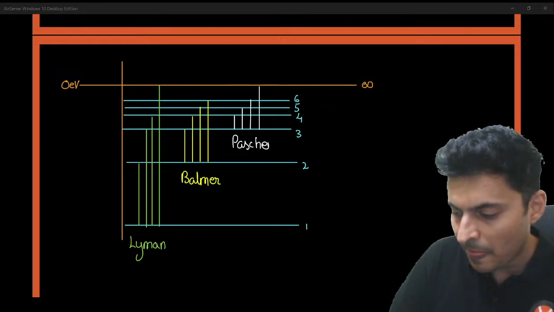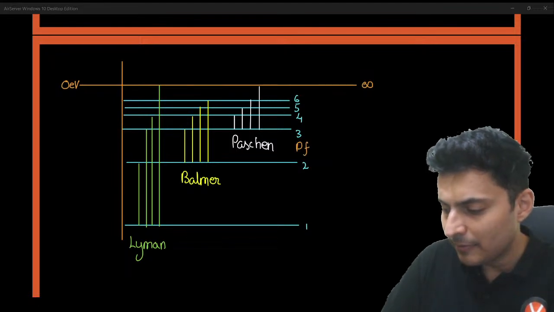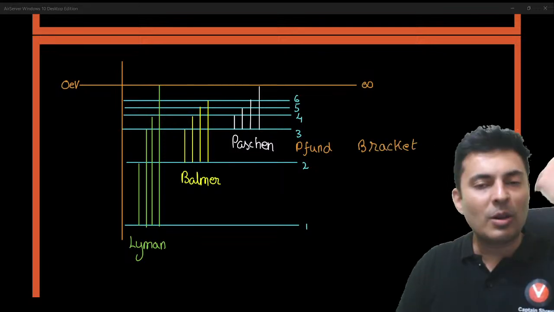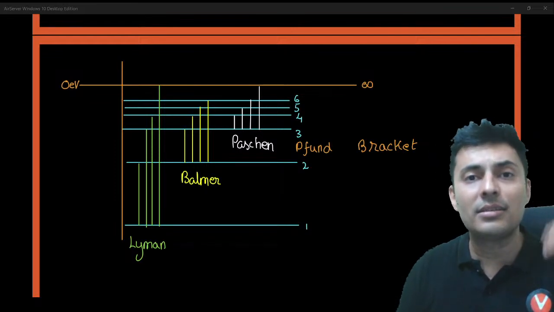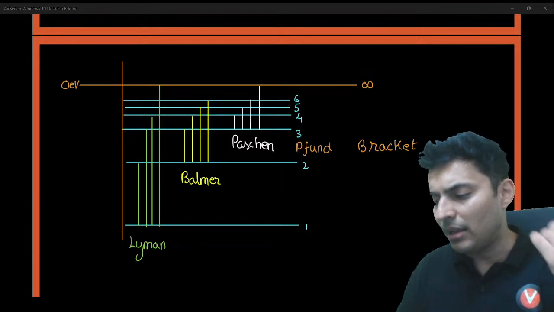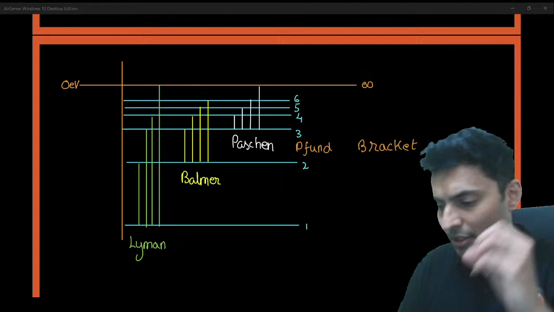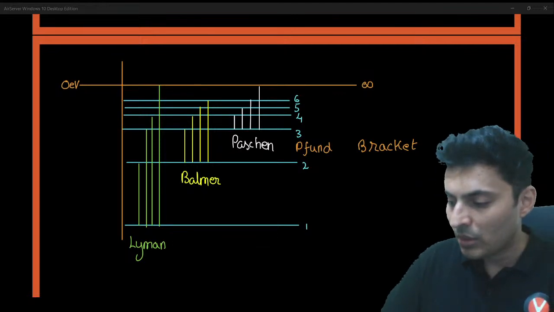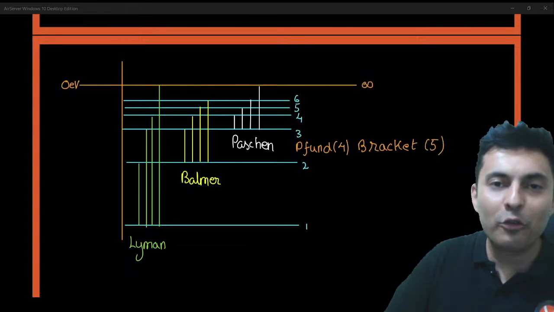Lyman, Balmer, Paschen series. After this, you have Pfund, and then you have Brackett also. So Pfund is from any higher orbit to n equal to 4, and Brackett is from any higher orbit to n equal to 5. So Lyman, Balmer, Paschen, Pfund, Brackett. Lyman is still 1, Balmer is still 2, Paschen is still 3, Pfund is still 4, Brackett is still 5. Final transition should be till 5.